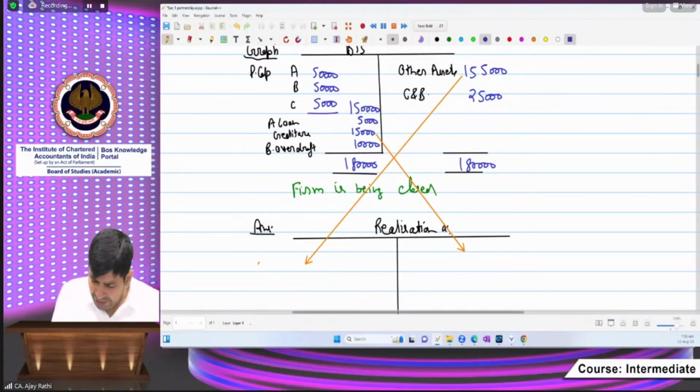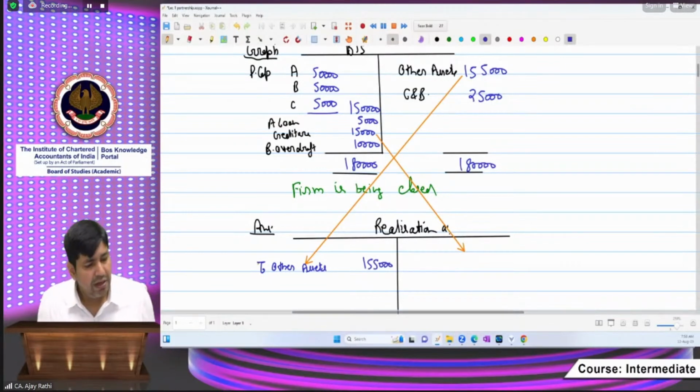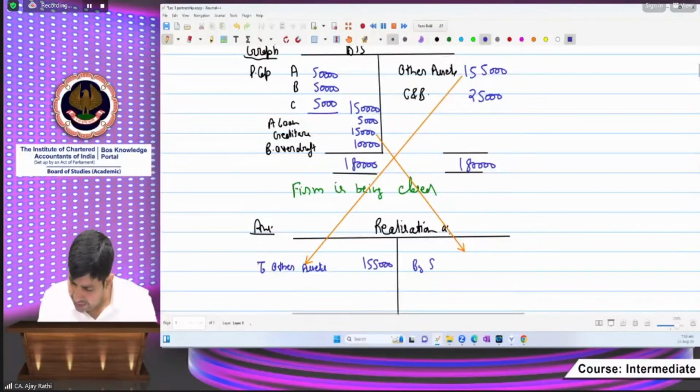So here we will transfer the other assets. Sir, can we transfer cash and bank? No beta, exceptions are there. Then all the assets and liabilities at book value. Creditors are also there, by sundry creditors, that is 15,000.